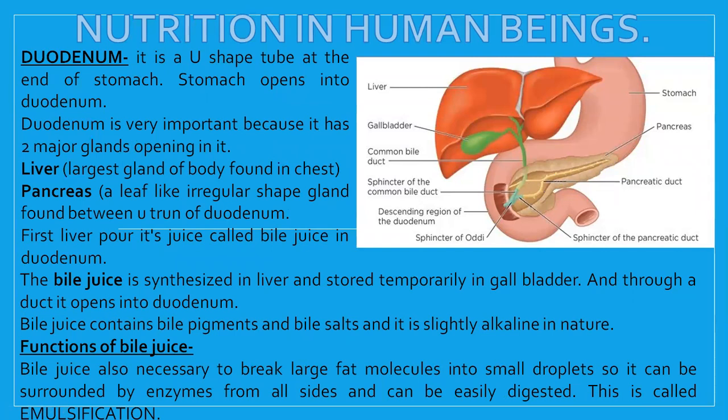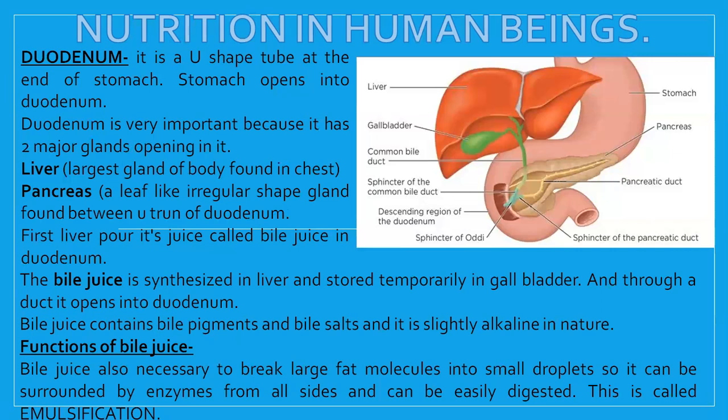Let us talk about them one by one. Bile. Bile is actually a greenish colored, bitter tasting fluid which does not contain any enzyme. So it is not directly involved in digestion. It has no enzyme, so it cannot perform any digestion. But what does bile do?